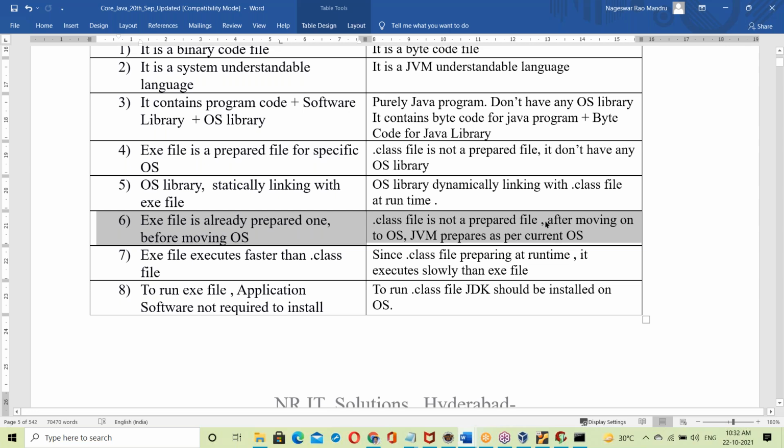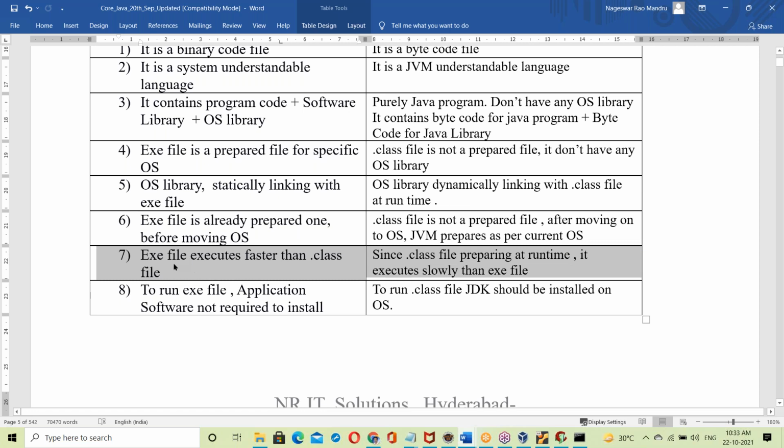So the JVM takes the dot class file and links it with the OS library, which means preparing at runtime. This is runtime preparation. The dot class file is not a prepared one. After moving on to the OS, the JVM prepares it as per the current OS. That's it.